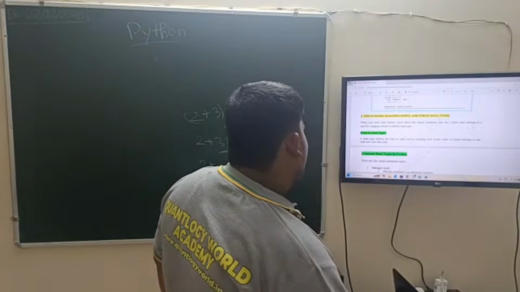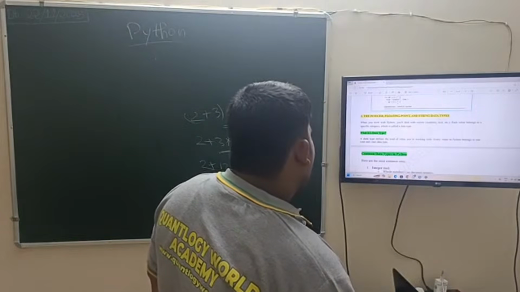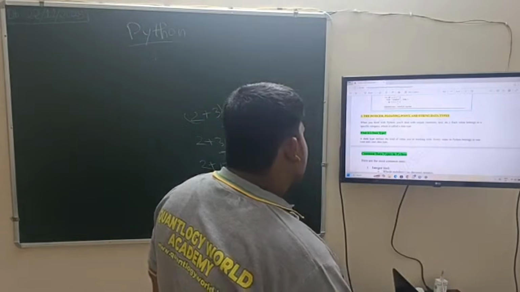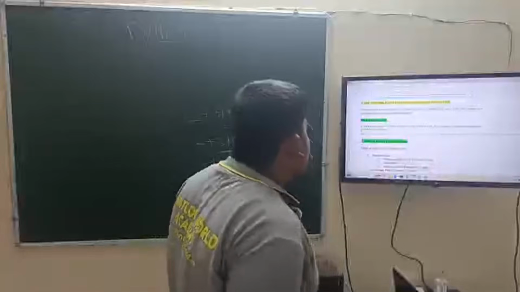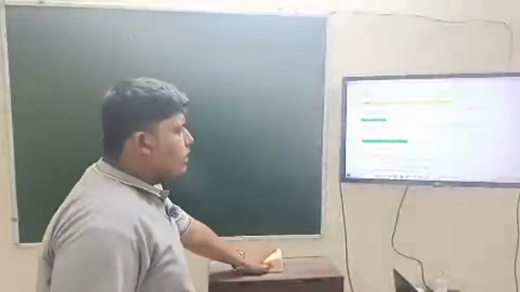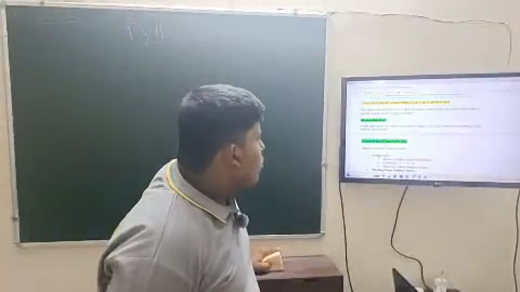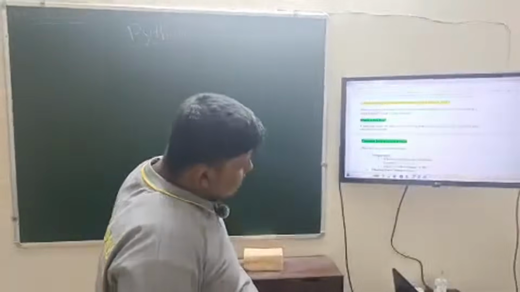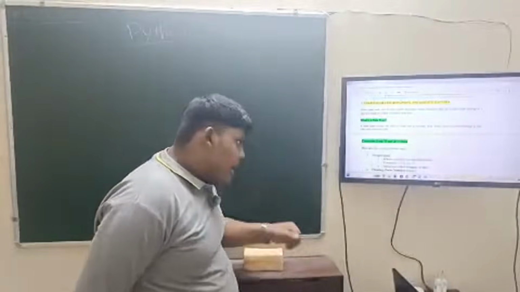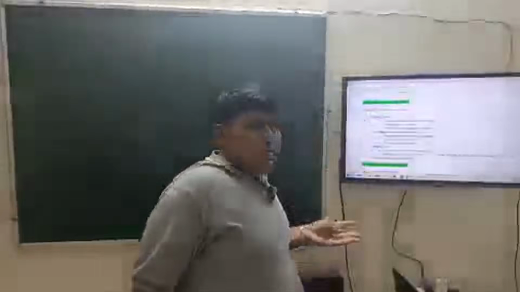Next is data types, or the integer, floating point and string data types. What is a data type? A data type defines the kind of value you are working with. Every value in Python belongs to one data type and only one. There are some common data types we will read today. In this class we will only study these 3 data types: int, float and string. We will study some basics about them.